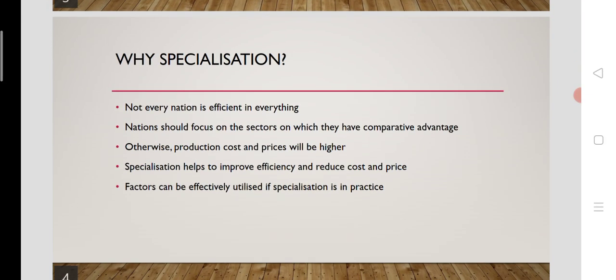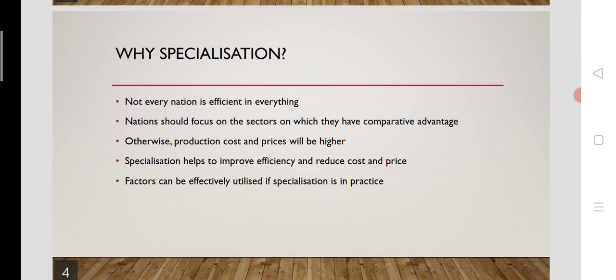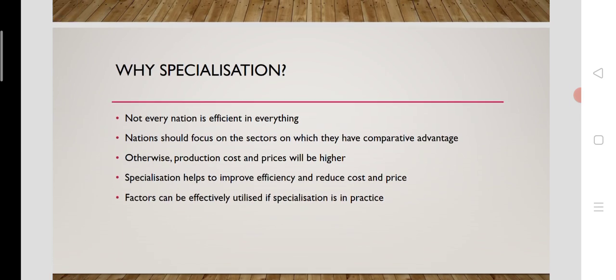Then the second component is specialization. Let's look at why nations specialize, why nations should specialize according to the comparative advantage theory. Not every nation is efficient in everything. Not every nation is efficient in producing every commodity. It is almost not possible.